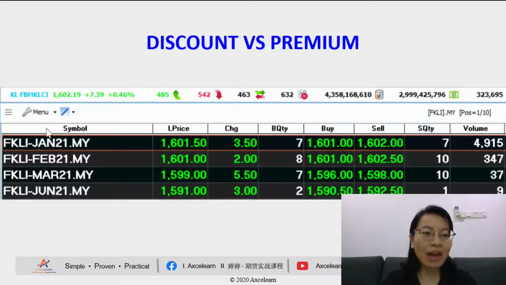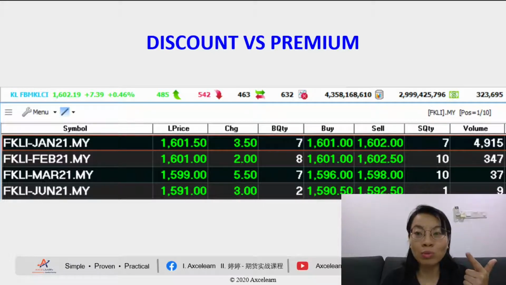The same thing applies if FKLI is higher than our KLCI by more than 5 points. Let's say FKLI is 1601 and KLCI is only below 1590. It means two things. First, the market sentiment is considered strong.